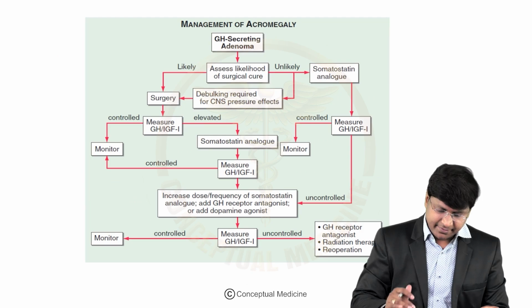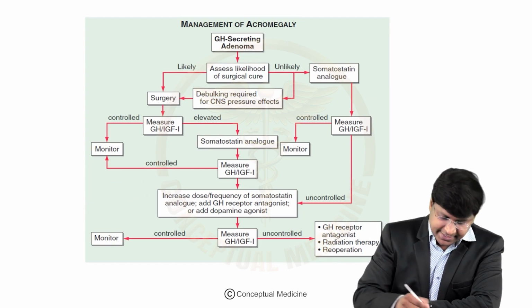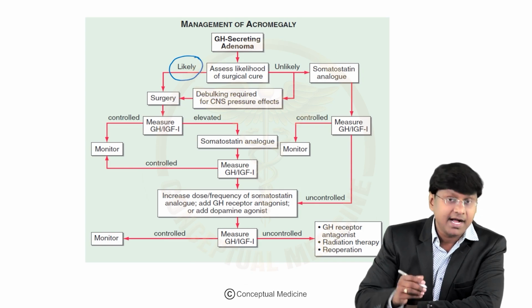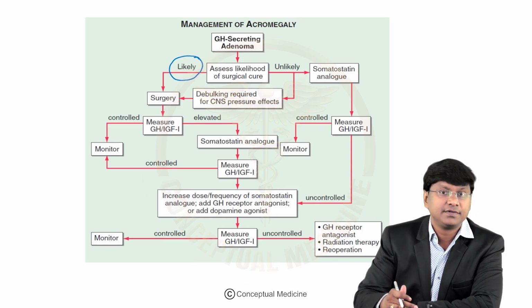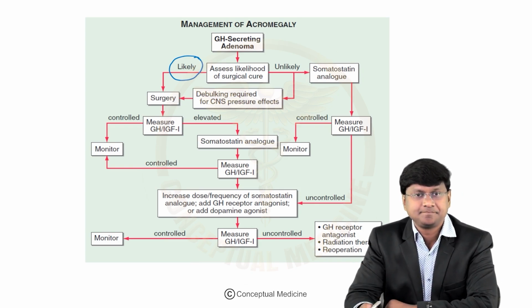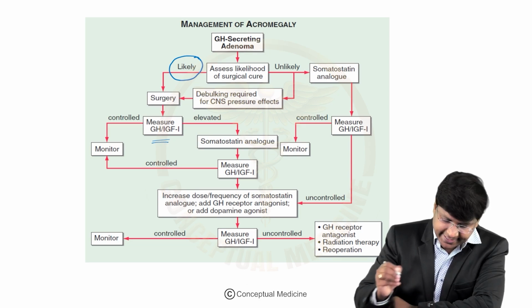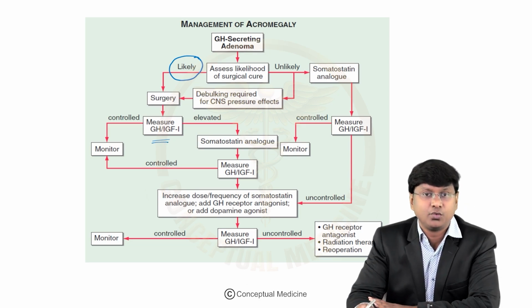To summarize the treatment of acromegaly: if it is a growth hormone secreting adenoma and you assess the likelihood of surgical cure, if there is a high likelihood of surgical cure, then you do surgery and take out the pituitary adenoma. After that, you measure the growth hormone as well as the insulin-like growth factor 1 levels.